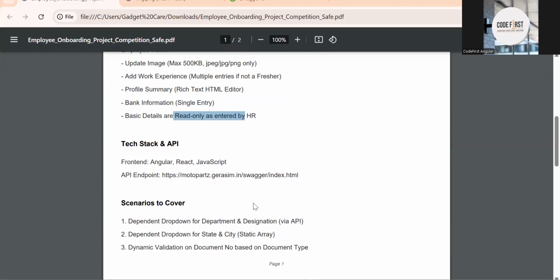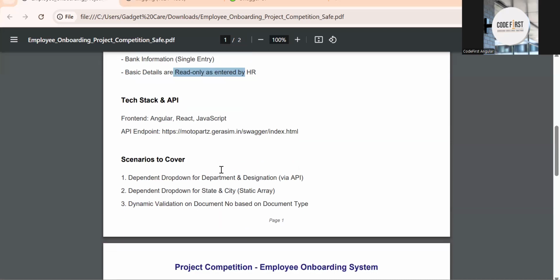Again, coming to the tech stack, you can use Angular, React, JavaScript, Vue.js, whatever you are familiar with. We just want to complete this project. Again, it's not limited to Angular, but most of my subscribers are related to Angular. So that's why Angular is the first preference.